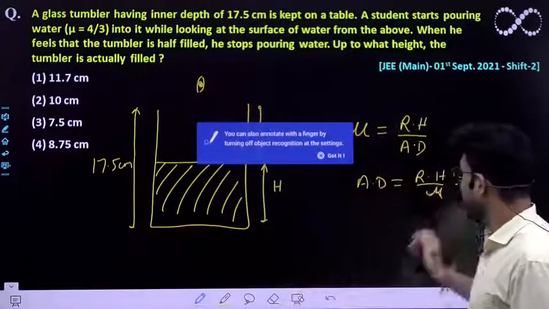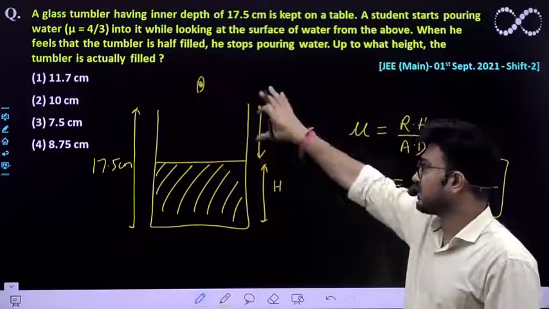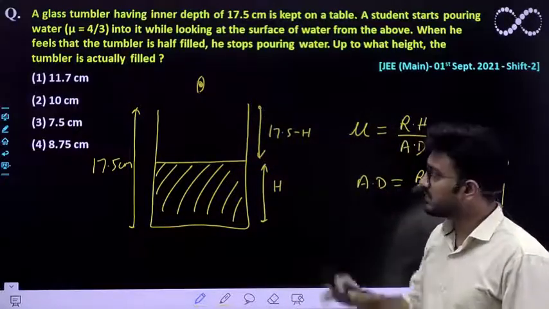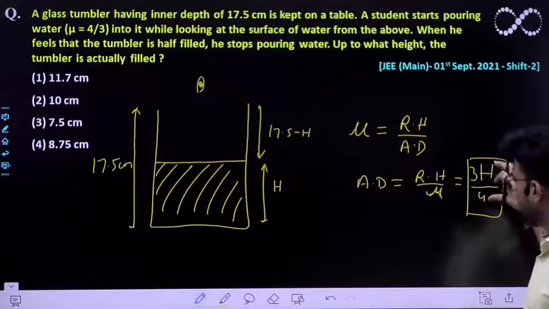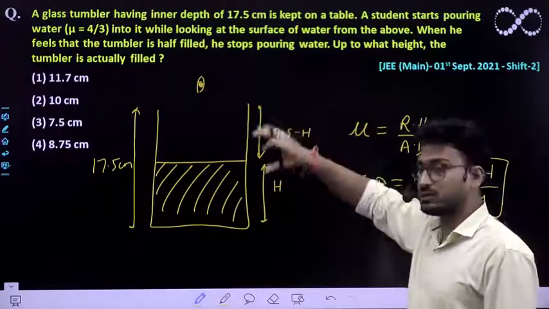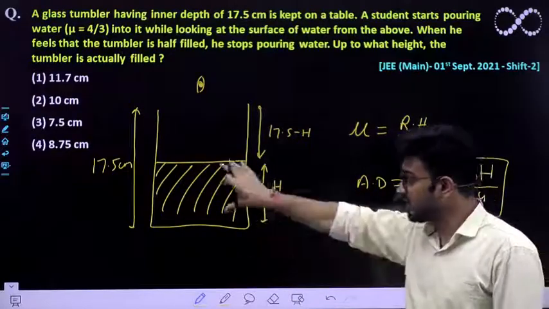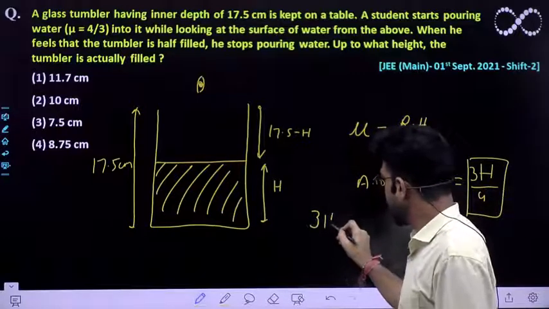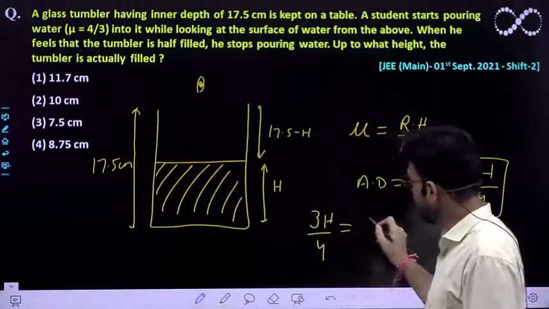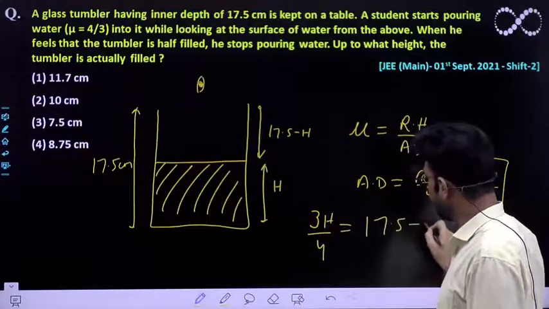This depth has to be equal to the length of the air column, because to him it appears half filled. This length has to be equal to this length, then only he will see it as half filled. So this 3h by 4 must be equal to 17.5 minus h.